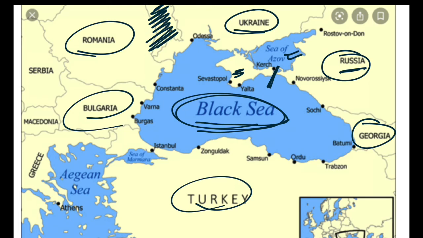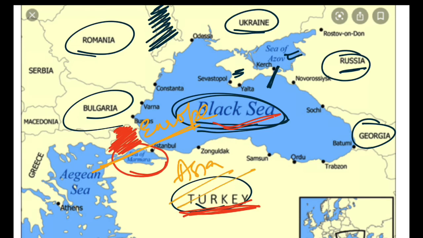Now when we are reading about this Black Sea, let us know about this Sea of Marmara. As you can see it over here. This is also an inland sea which is surrounded by Turkey on all the sides. How is it associated with Turkey on all the sides? You can see that this is country Turkey and this part is also Turkey. Although this part lies in Europe. This is Europe and this is Asia.